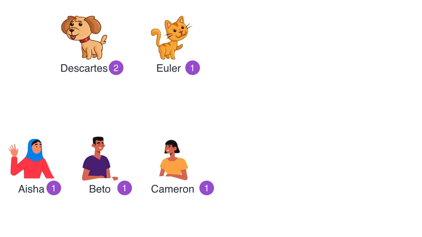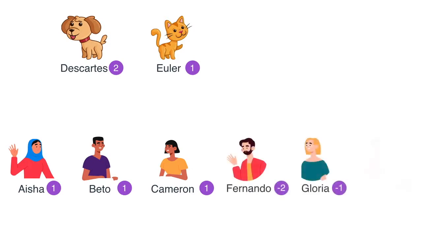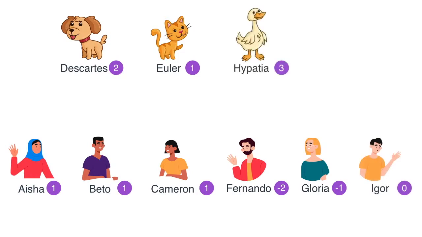And to make this more clear, actually let's assume that more friends come over. So we have Fernando, Gloria, and Igor. And we also have more pets. This duck called Hypatia comes in. That's our extended cast. Now here's the deal. We're going to find the probability of a particular pet showing up given all the other participants who showed up. And something fascinating here, which is to find out if a pet shows up, all we need to know is which people showed up. We don't need to know anything about the other pets. These are independent events. And this is something fascinating that we're going to use a lot here.